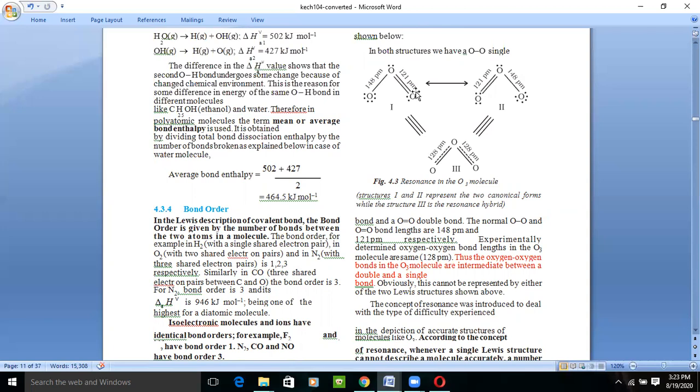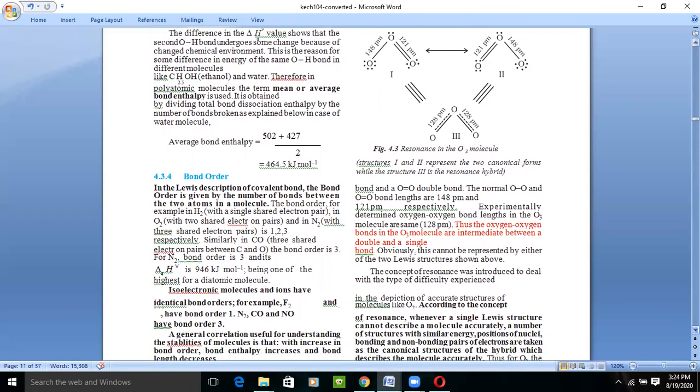So what happens? The O3 attains a stable state by arranging its bonds so that the bond length of all the bonds present in the molecule will be the same, like this. So this is the resonance hybrid. The third structure is known as the resonant hybrid. In this we have equal bond lengths, that is 128 picometer. So this is the resonating hybrid. Okay, this is the resonating structure.